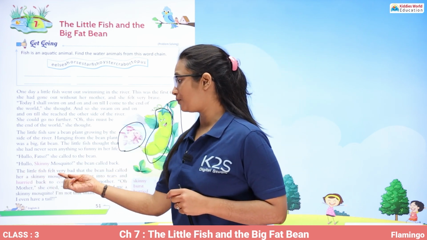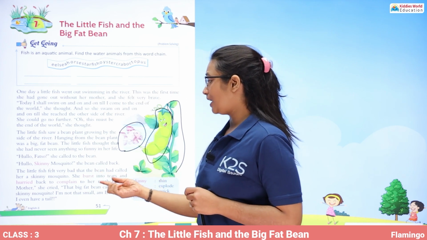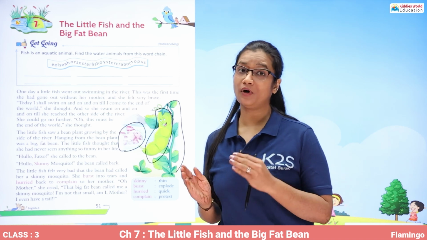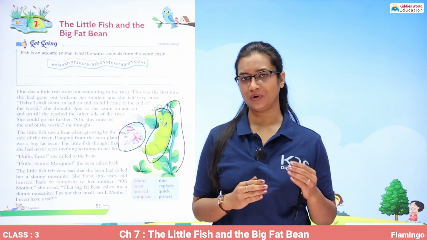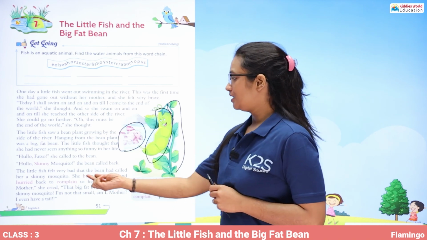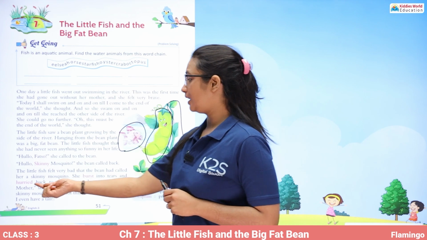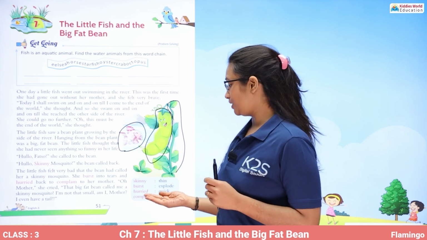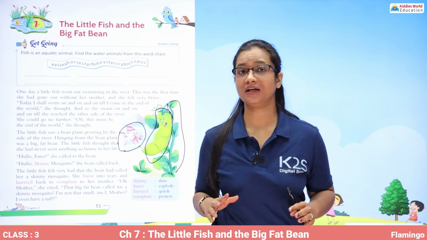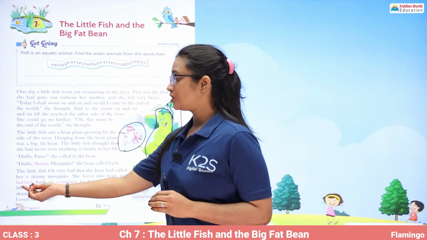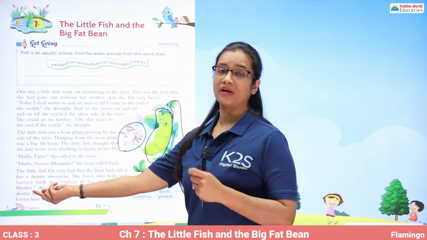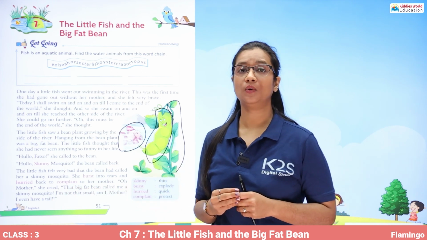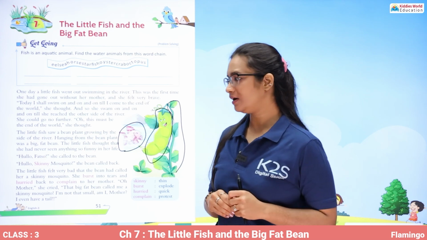The little fish felt very bad that the bean had called her a skinny mosquito. Now, when the fish heard what Mr. Bean had said to her, she felt very bad. So she burst into tears and hurried back to complain to her mother. Burst means she exploded and she started crying like anything. So the little fish quickly went back to her mother to complain. Complain means to protest as to what Mr. Bean had said to her.